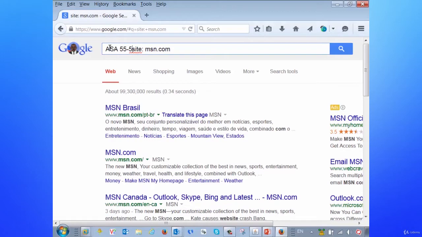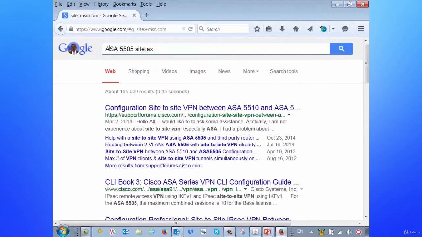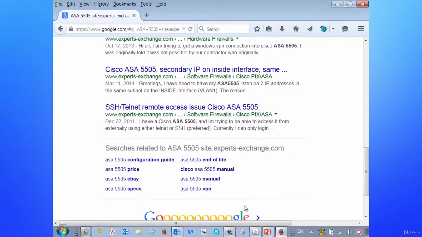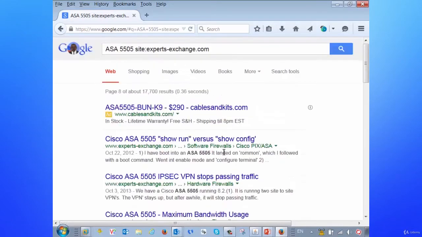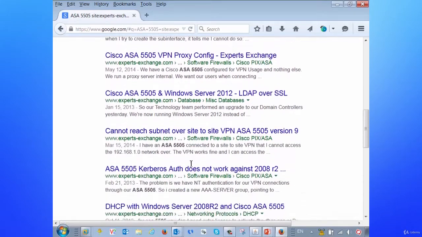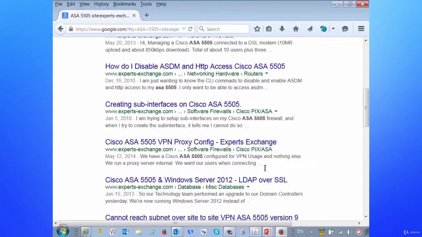So other things, let's say we wanted to do something like ASA 5505, and then we do something like expertsexchange.com, for instance. Now it's going to go out there and find any kind of ASA 5505 specifically at the expertexchange.com. So all of our results should indicate the expertexchange.com website, which you can see here is the case. And they all have to do with the 5505 ASA. So we can definitely specify things.